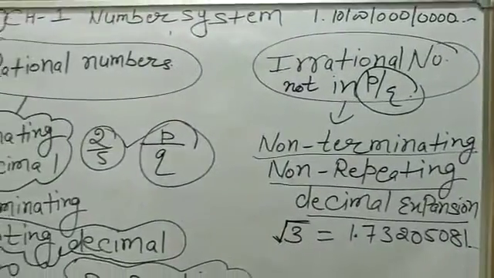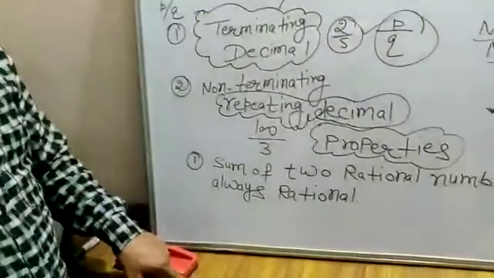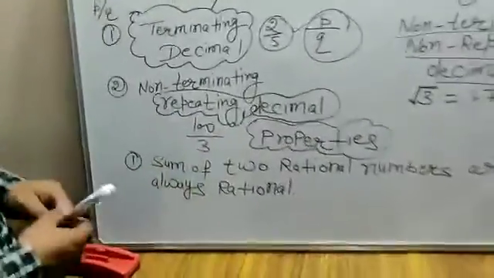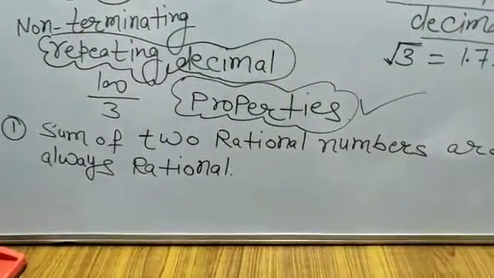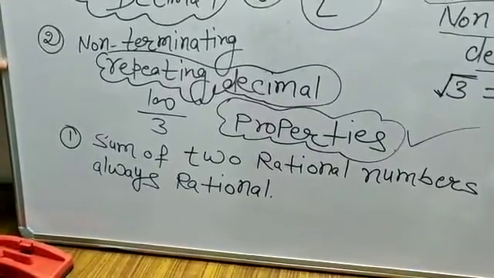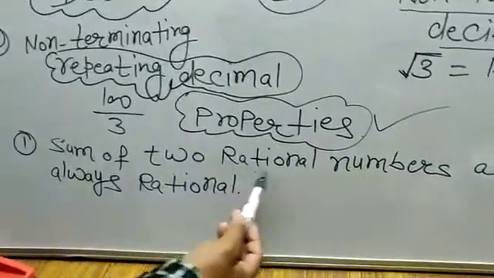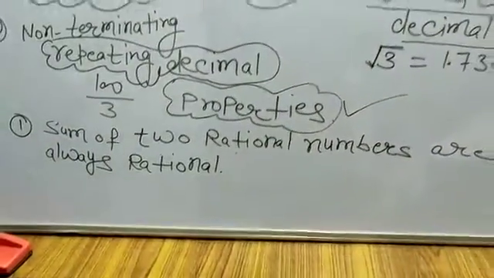So students, next we focus on the properties of rational as well as irrational numbers. On the basis of those properties, we identify whether a particular number is rational or irrational. The very first property is: the sum of two rational numbers is always rational. How?